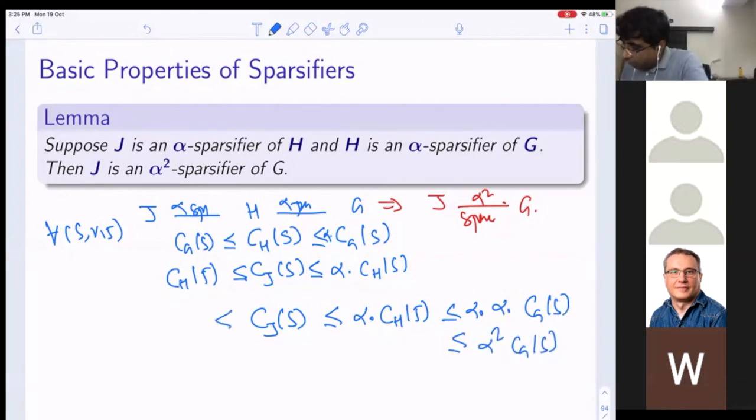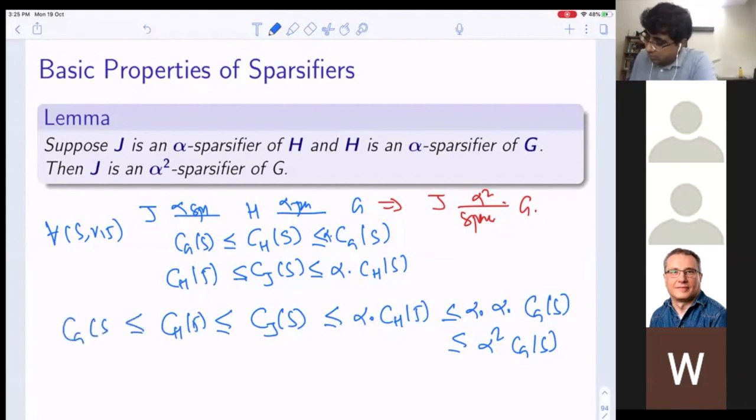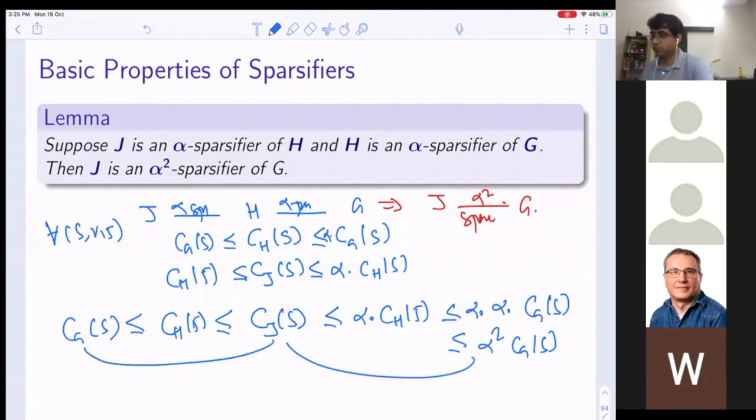Now for the lower bound, I know that CJ of S is greater than or equal to CH of S because of this, and I know CH of S is greater than or equal to CG of S, right? Okay, so I have shown they are transitive. But the more times you take this, the worse it is going to become.